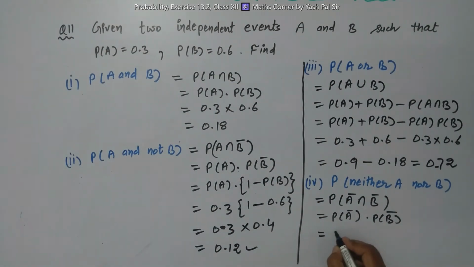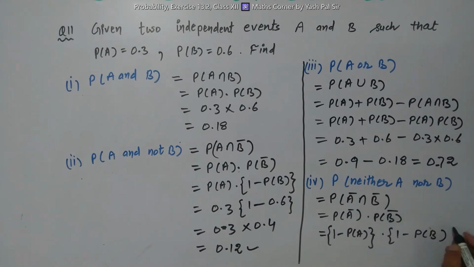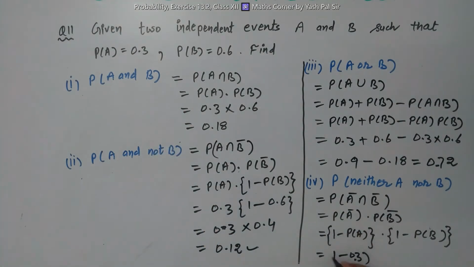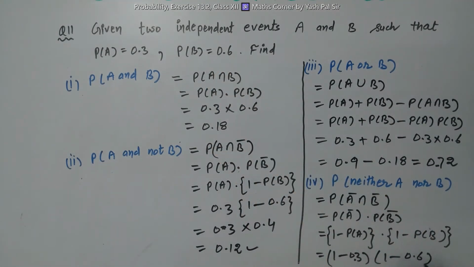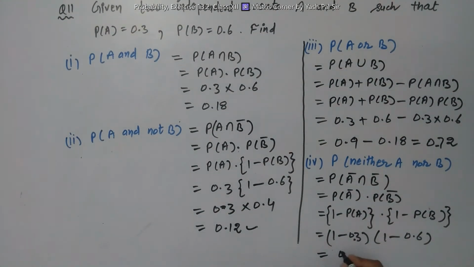So again we write this as 1 minus probability of A, times 1 minus probability of B. So this becomes 1 minus, what is the probability of A? This is 0.3, times 1 minus probability of B, which is 1 minus 0.6. Now solving further, 1 minus 0.3 means 0.7 times 0.4, which is 0.28. That is the required probability.